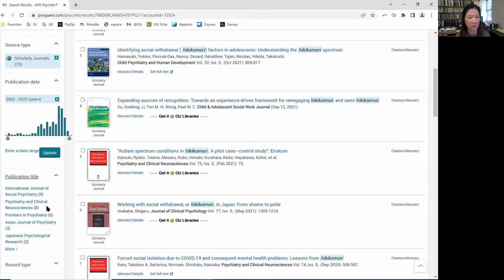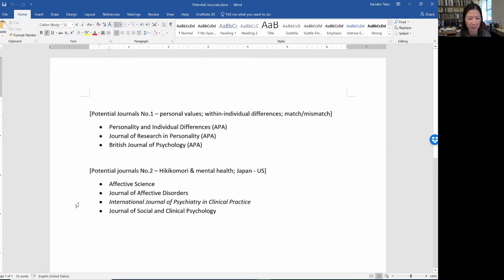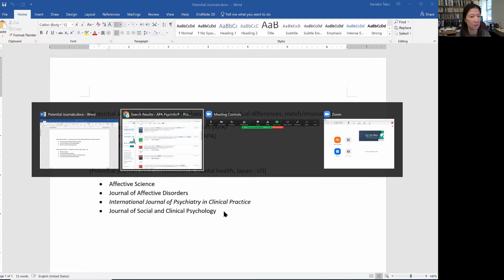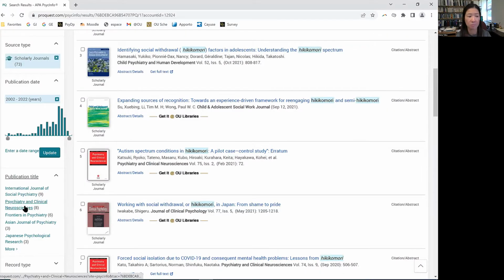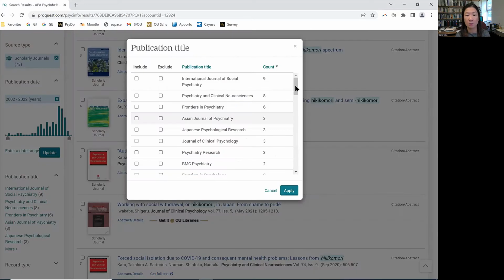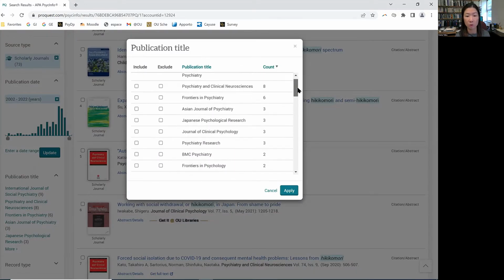But the next one, Psychiatry and Clinical Neurosciences, I did not add either because my background is not medicine, and my data does not involve anything about neurosciences. So I passed these two. Frontiers in Psychiatry, because it's open access, the authors or their affiliation or university have to make the payment, and I don't have that kind of funding. So I did not choose that. The next one is the Asian Journal of Psychiatry, or the Japanese one, but I wanted to publish my paper to a broader audience. So I did not choose that.